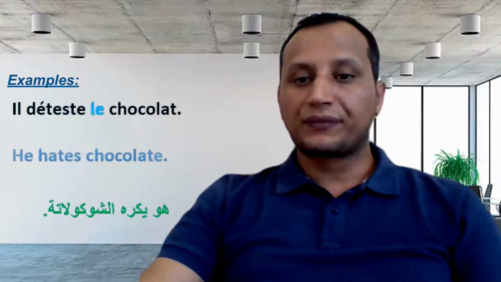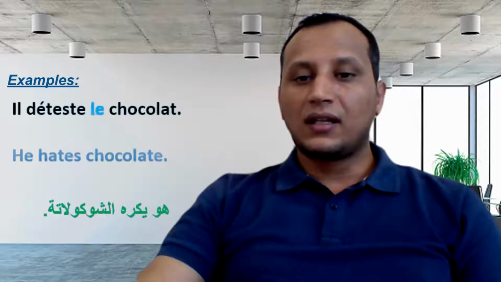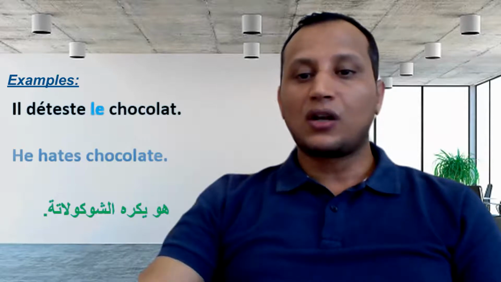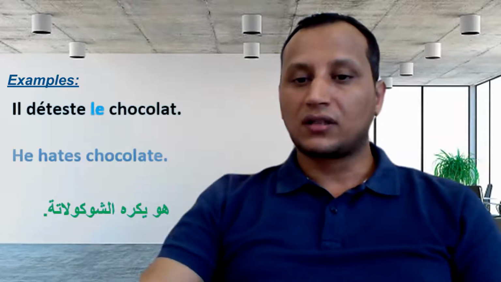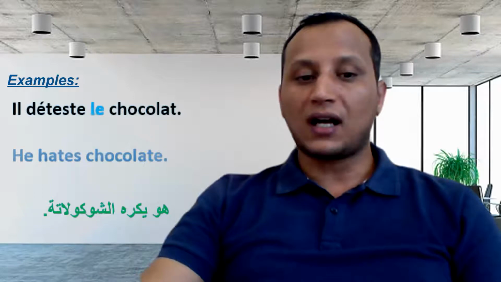Look at this example. Il déteste le chocolat. Here we use the definite article le, because we are talking about someone who hates chocolate.